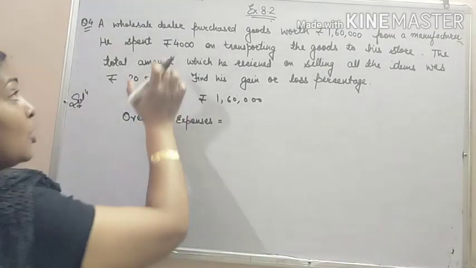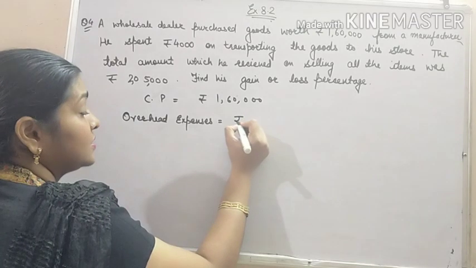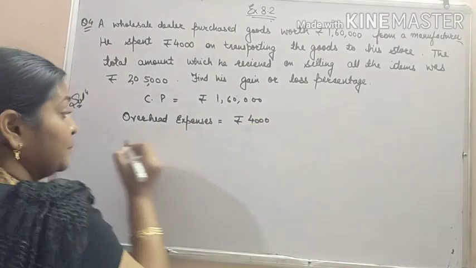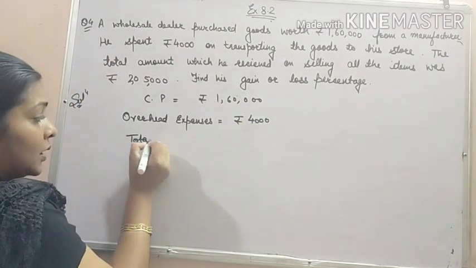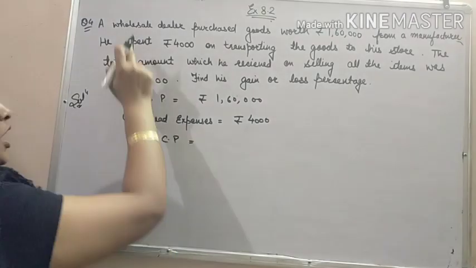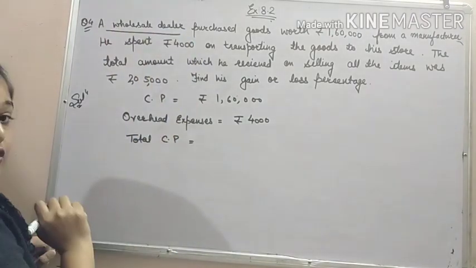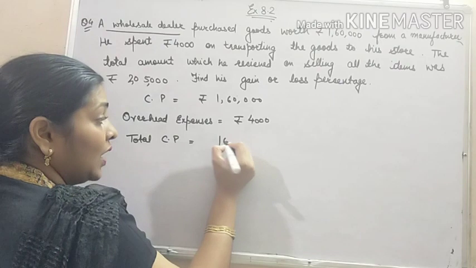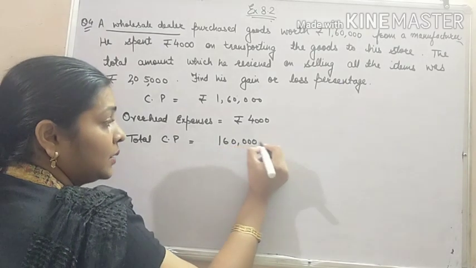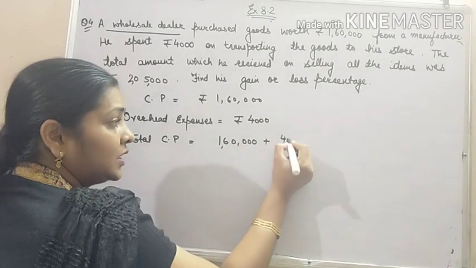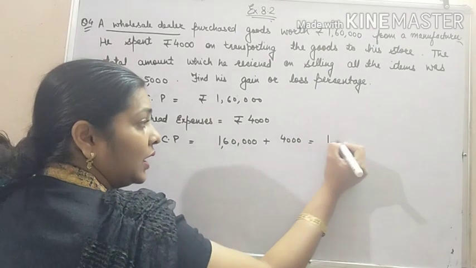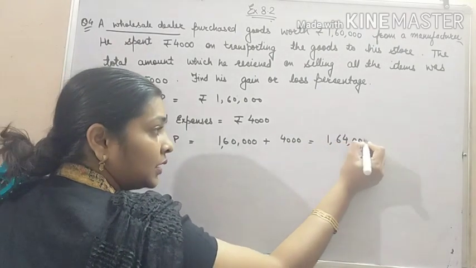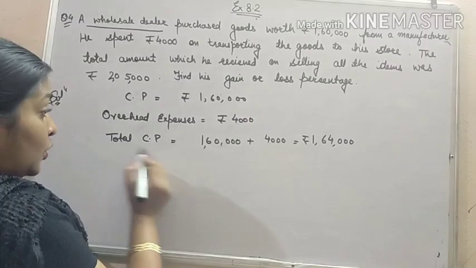Is that clear? So overhead expenses is rupees 4,000. So total CP which the wholesale dealer has to pay is 1,60,000 plus 4,000. That will be 1,64,000.